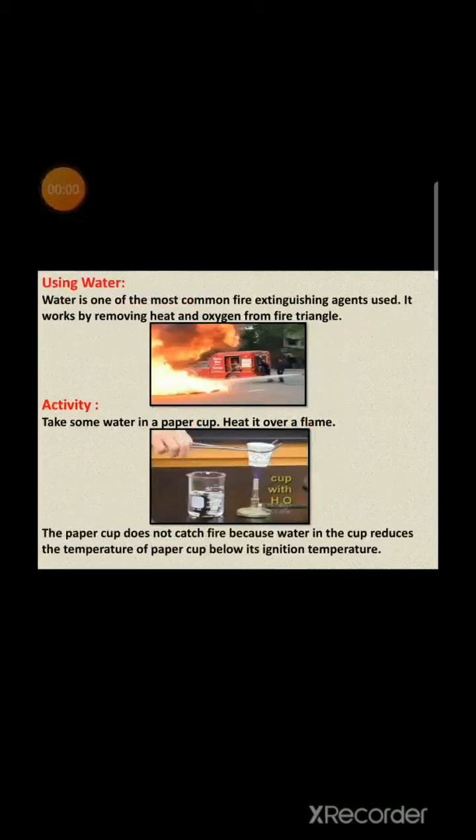Now students, we will learn how water helps to extinguish fire. Water is one of the most common fire extinguishing agents. It works by removing heat and oxygen from the fire triangle. Now we will do an activity. Take some water in a paper cup. Heat it over a flame. The paper cup does not catch fire because the water in the cup reduces the temperature of the paper cup below its ignition temperature, and so the paper cup does not catch fire.